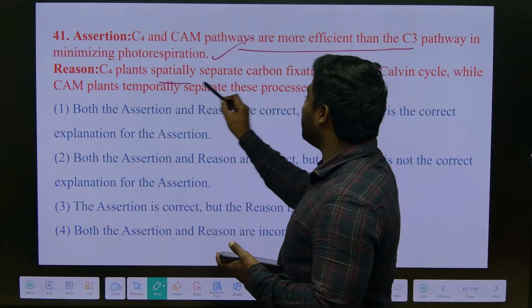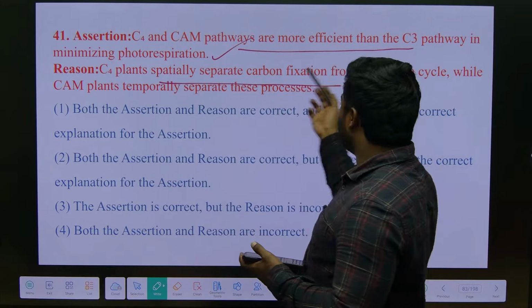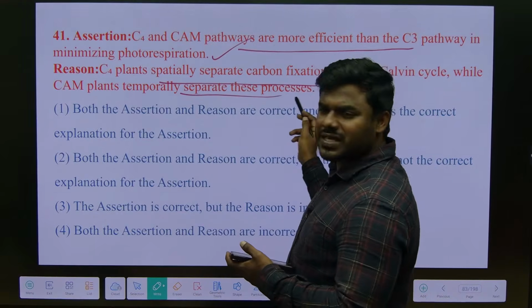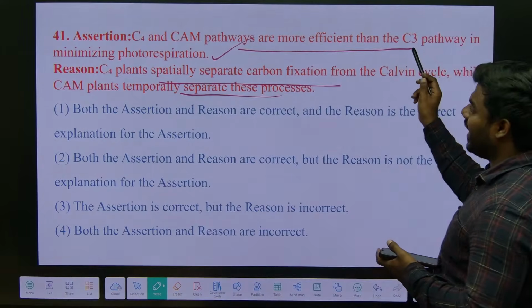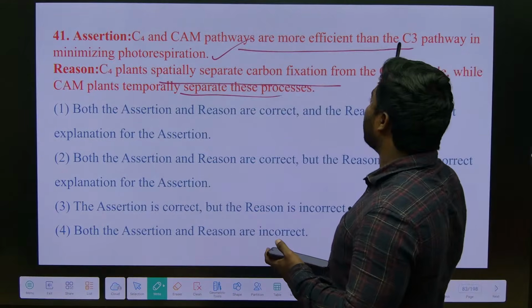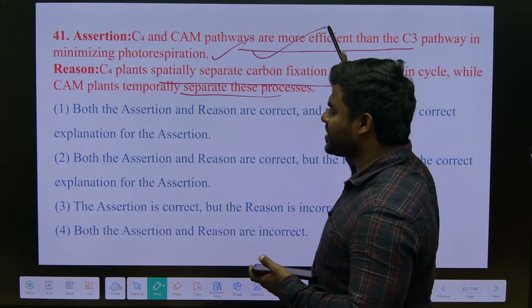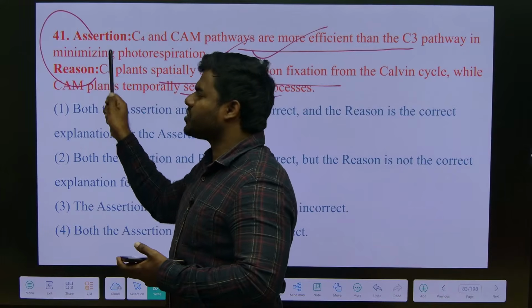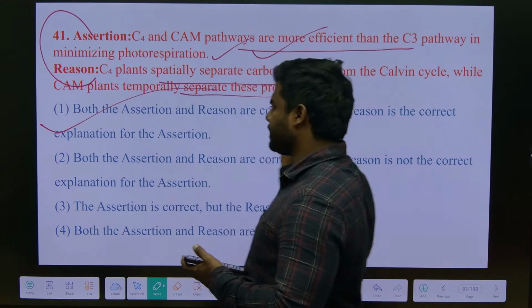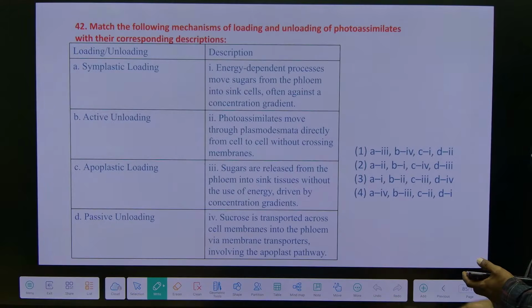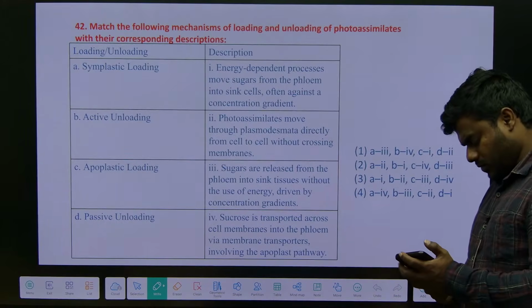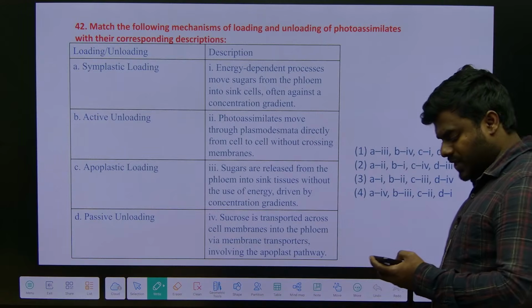So C4 plants are spatially separated, whereas CAM plants are temporally separated. That's the reason they can avoid photorespiration and fix carbon much more efficiently than C3. So the assertion is true and the reason is proportional to the assertion. So simple it is.